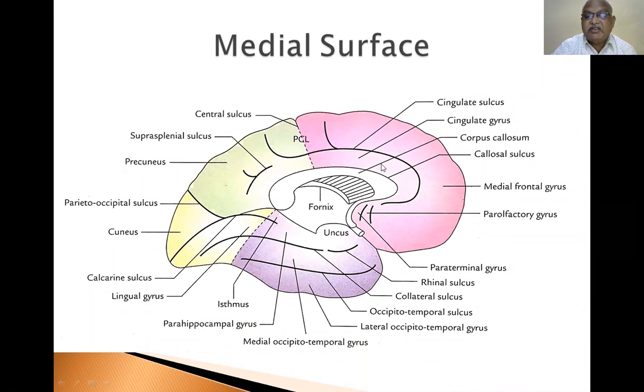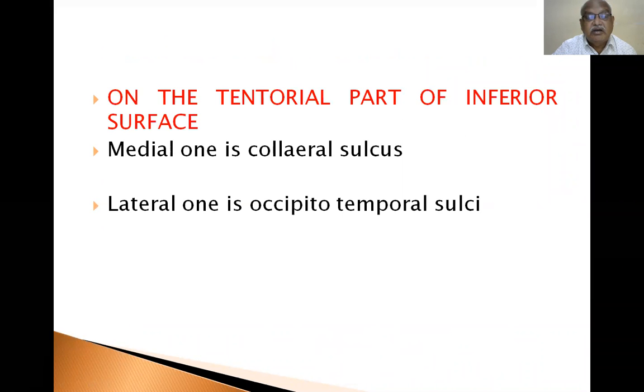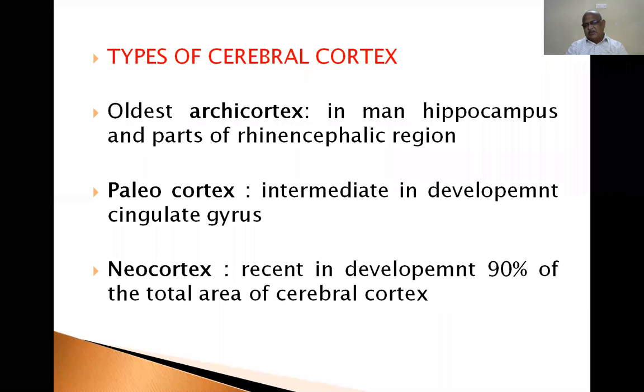So, the remaining part, 90%, is recent in development. The remaining total area of the cerebral cortex is modern. Only a limited part is intermediate, and the rest is neocortex. I have explained in the PowerPoint, I have shown you in the diagram.